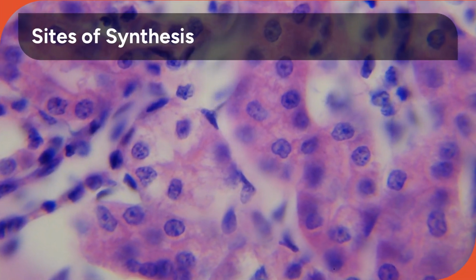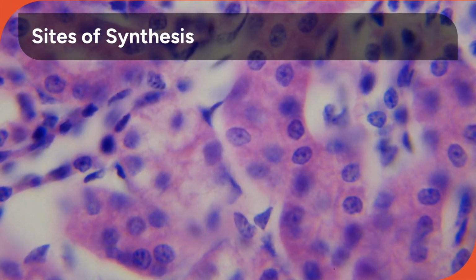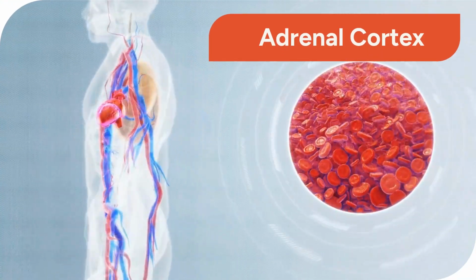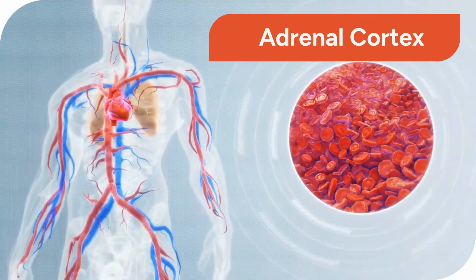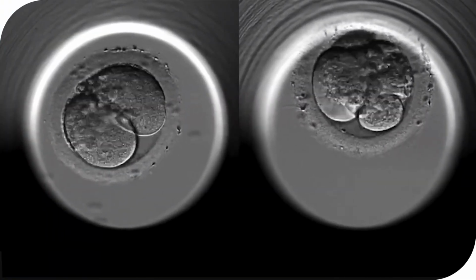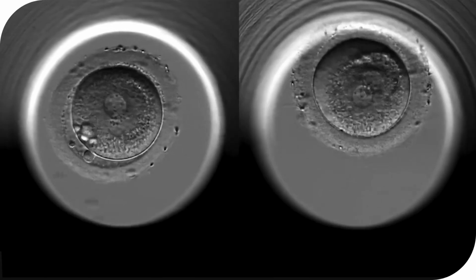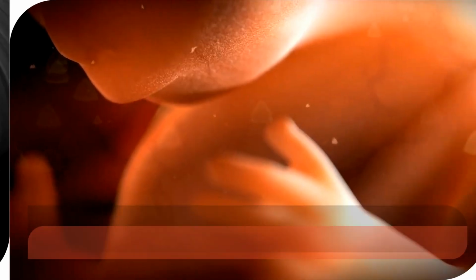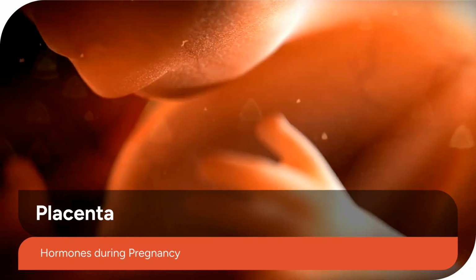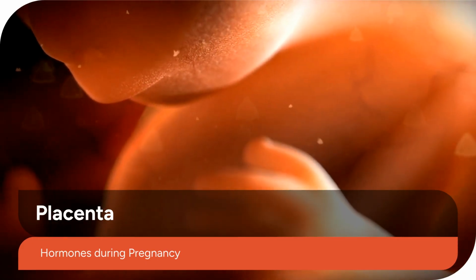Steroid hormones are only produced in a few specialized glands throughout the body. The adrenal cortex is responsible for synthesizing and releasing both glucocorticoids and mineralocorticoids. The gonads, which include the testes and ovaries, are the primary sites for the production of the sex hormones. The placenta is another critical site of synthesis, producing various steroid hormones necessary to maintain pregnancy.